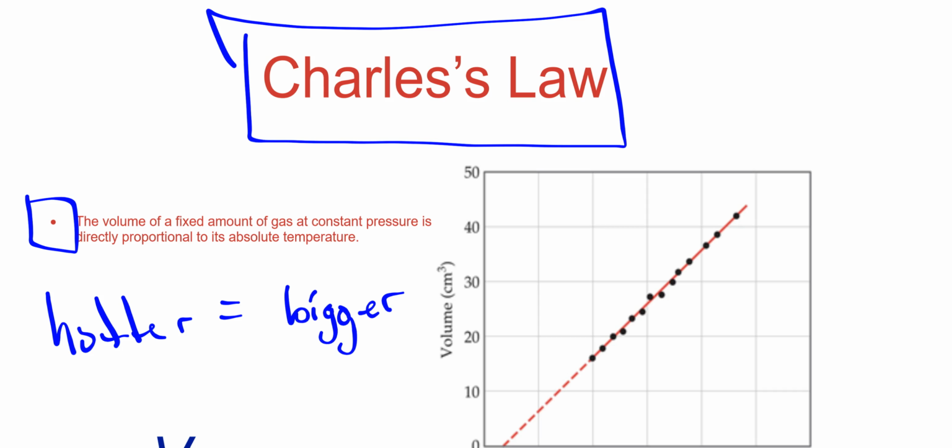All right, so let's move from Boyle's to now Charles' law. And that says the volume of a fixed amount of gas at constant pressure is directly proportional to its absolute temperature. So what this is saying is the hotter the gas, the more room it needs. So this is directly proportional. So our graph would look something like that. As temperature goes up, so does the volume.